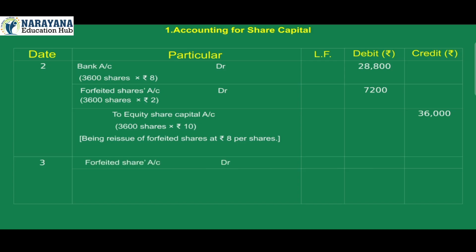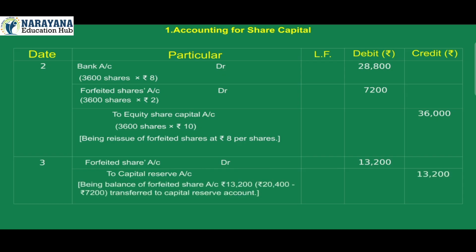3. Forfeited share account debit 13,200 to capital reserve account credit 13,200. Being balance of forfeited share account Rs 13,200, Rs 20,400 minus Rs 7,200, transferred to capital reserve account.